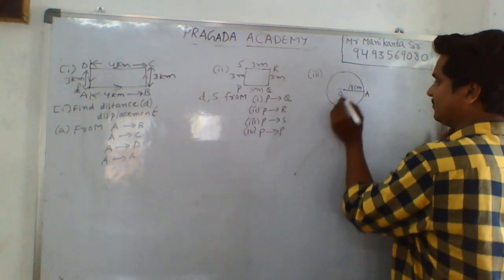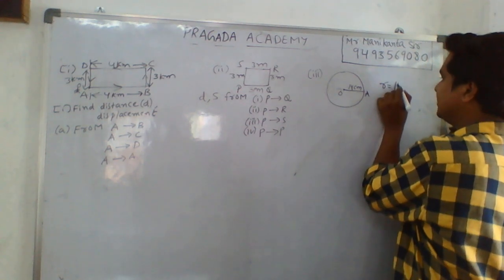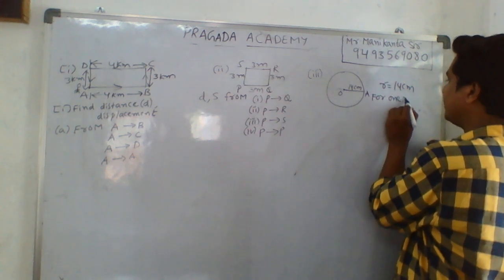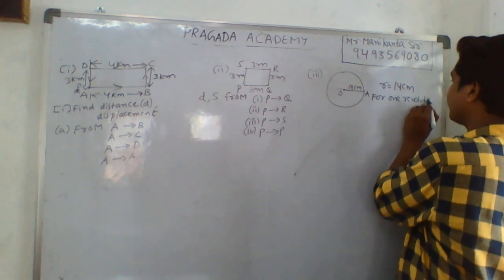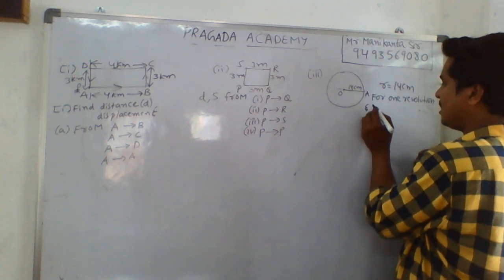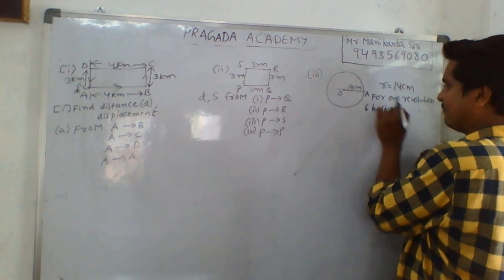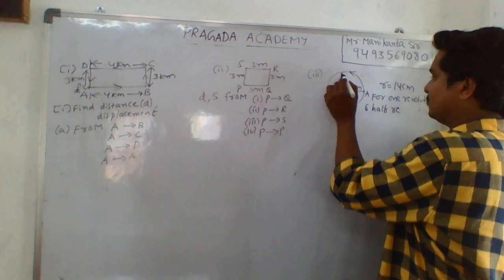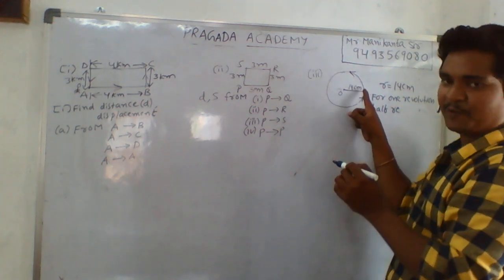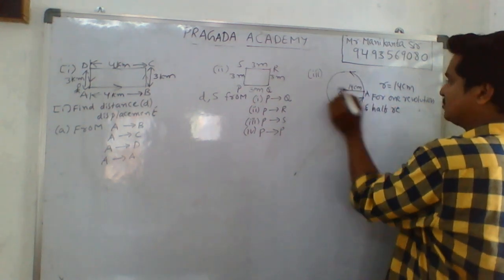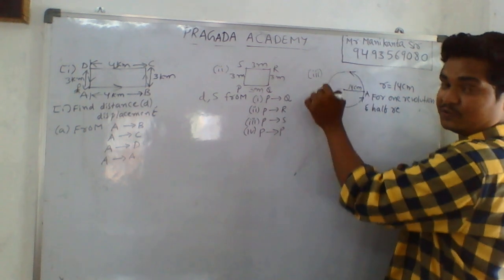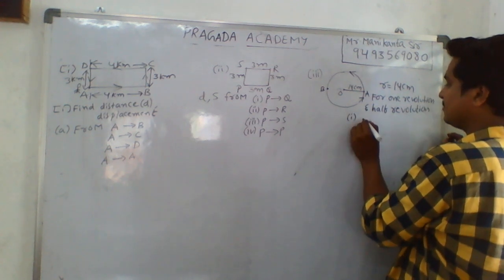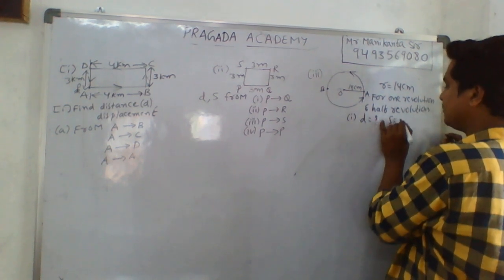For the circle we have the radius R equal to 14 centimeters. So for one revolution and half revolution, if a particle starts at a point, it completes one revolution. One revolution means the end point will be A only. Half revolution means it will reach B. Semicircle we need to consider. For half revolution, we need to find the distance and displacement.